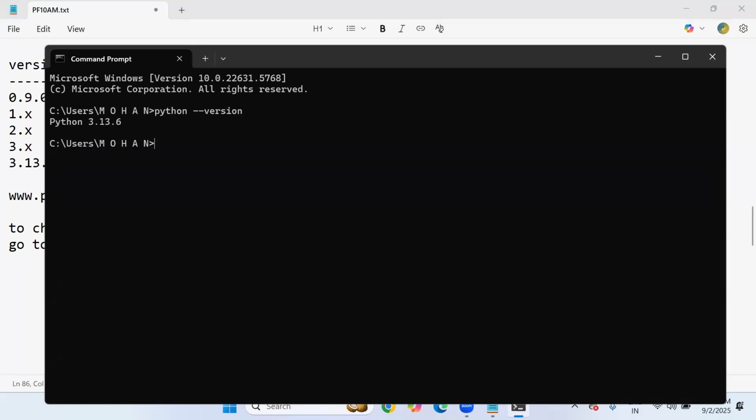Look at this, sir. I got 3.13.6, because earlier for my previous batches, when I started recently, I installed 3.13.6 for them. But in case I don't have Python software in my system, it will say Python was not found or not recognized. Just for you, I'm going to uninstall this Python 3.13.6 from my computer right now, so that you can understand what the installation procedure is.